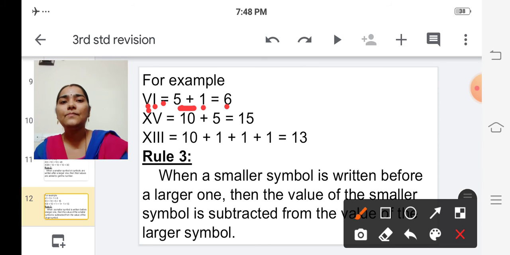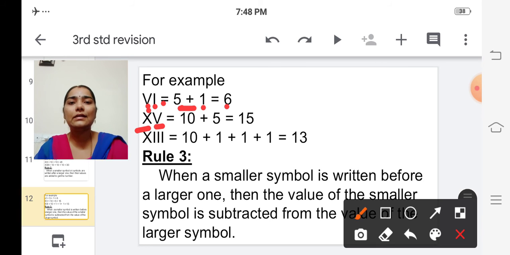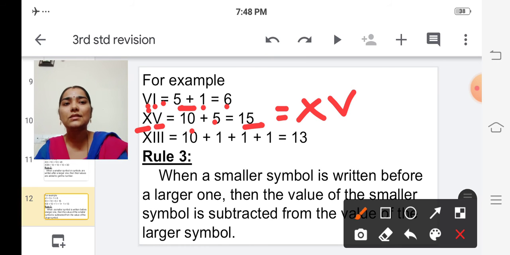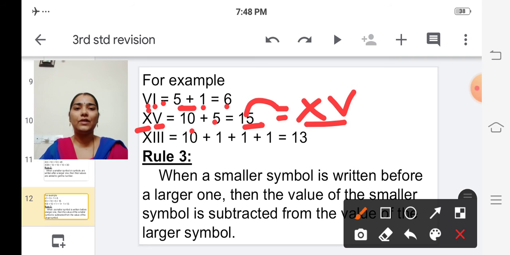See the next one. Roman letter 5 is written after Roman letter 10, which is the larger one, isn't it? So what we have to do? We have to add their values. So 10 plus 5, which is equal to 15. So for 15, the Roman letter is XV. This is the Roman letter symbol for the value 15. Is it clear, children? Yes.